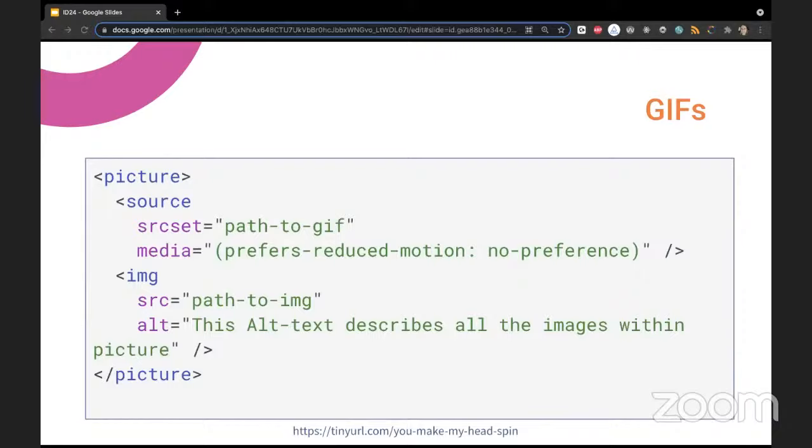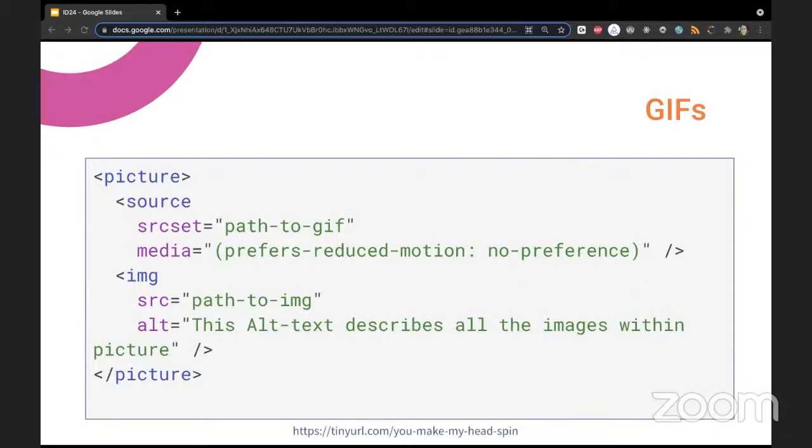In the image tag, there is the alt attribute, which will be the alt text shown whichever source is used for the picture. So the alt text should go there. The source element takes a srcset attribute, where the source of the image goes.